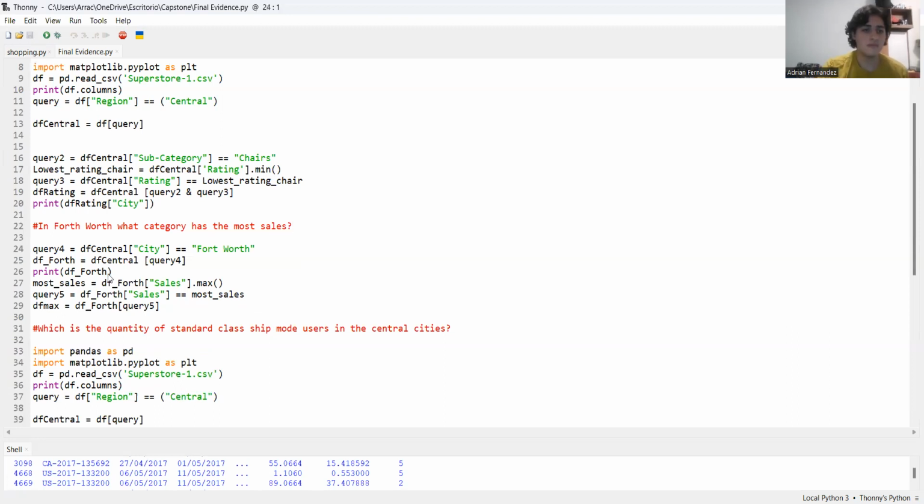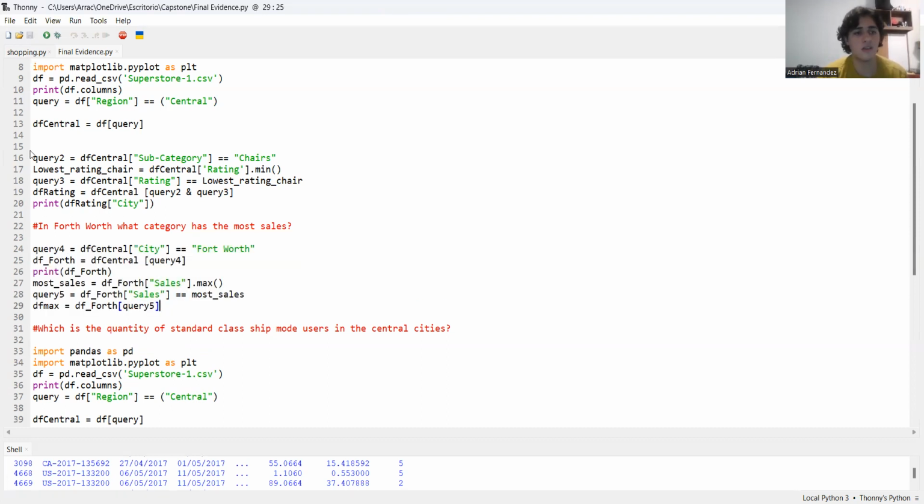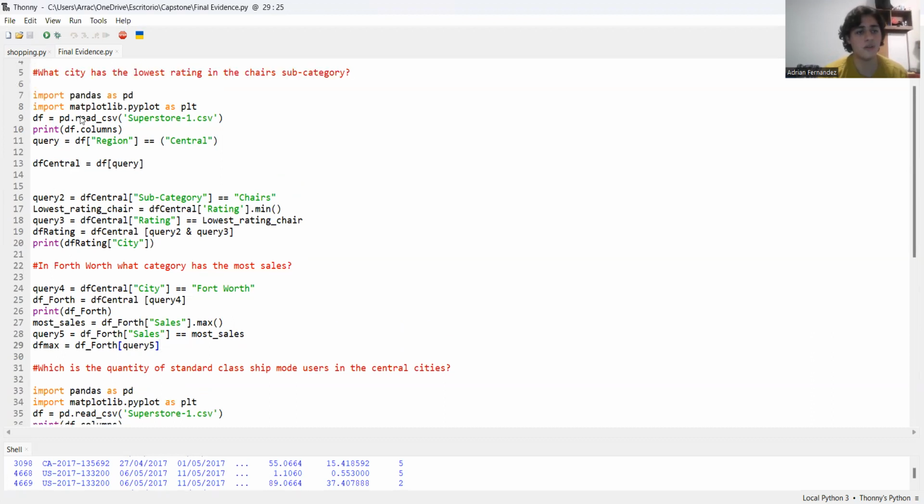As you can see, this is my code. I continue from the last code. As you can see, I used query 4, when I had queries 2, 3 and 1 behind it obviously from the last code.